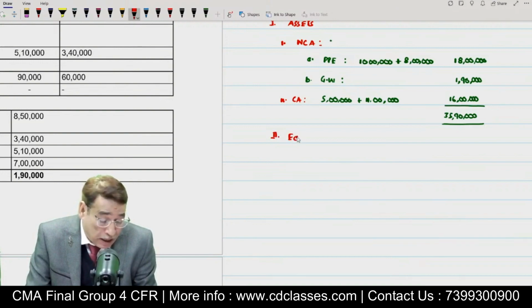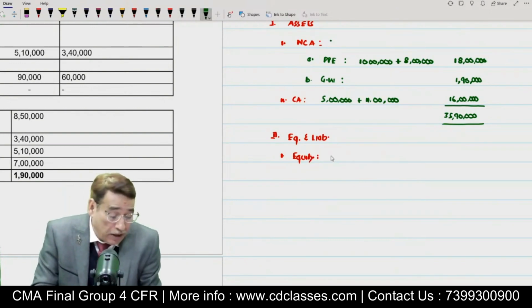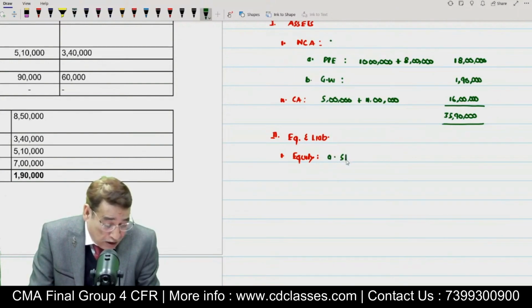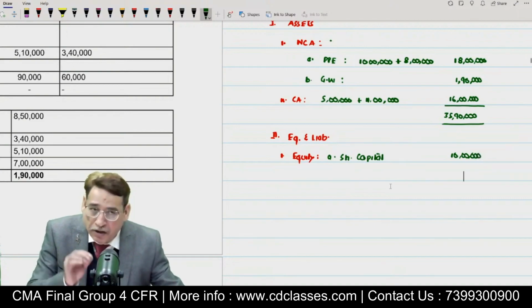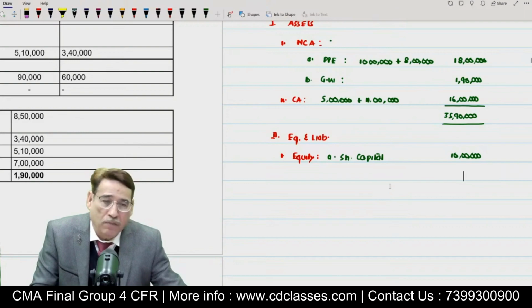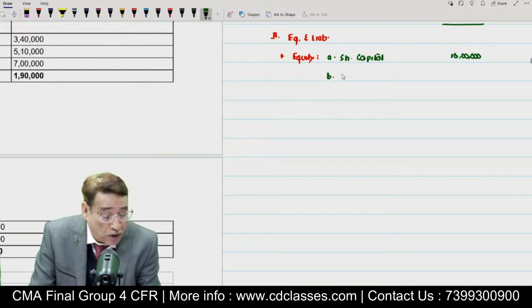As you know, under the liability side, we are supposed to write equity and liability. After having written equity and liability, then we write actually equity. As we know that equity encompasses two components, one share capital and other equity. So now I am going to write here A, share capital. As far as share capital is concerned, I told you in the last session that only the share capital of the parent will find place in the balance sheet. And share capital of the parent obviously is 10 lakh. The share capital of the subsidiary company has already been used for computing the net assets, isn't it or not? After this, we are supposed to write the other equity.